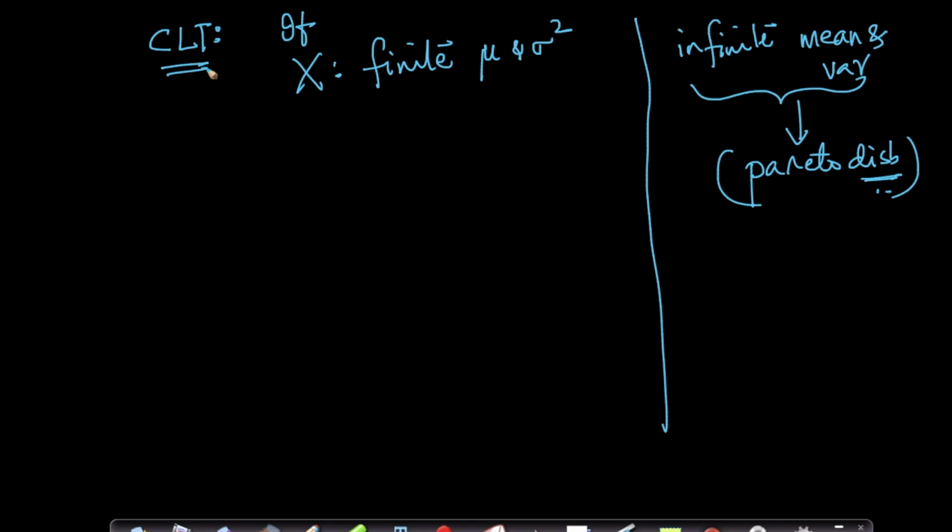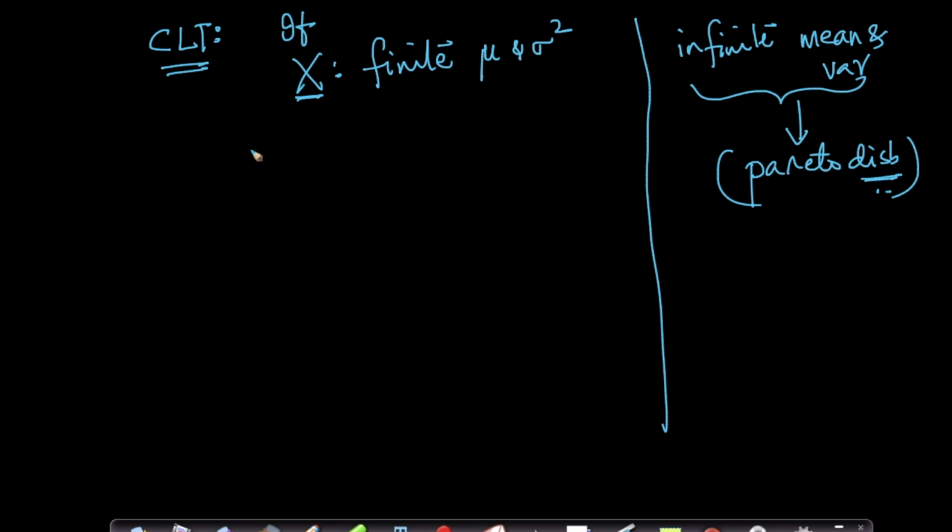There are extensions to the central limit theorem that work, and there are many forms of it because it's such a fundamental theorem. There are many ways of writing it, and lots of extensions even to distributions which have infinite mean or variance. It's a very fundamental area of research even today: what happens to the central limit theorem when you have a random variable x which has undefined or infinite mean and variance? But for now, let's stick to our simple world. Let's assume x is a random variable with finite mean and variance.